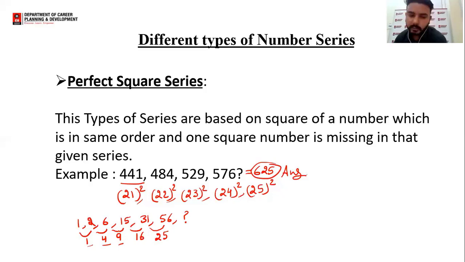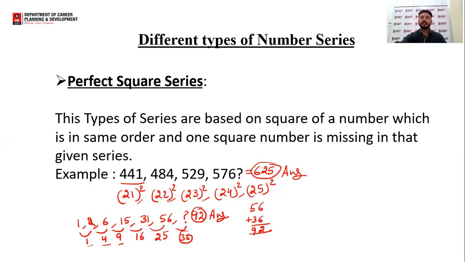So the next number added in this series should be 6 square, that is 36. If I add 56 and 36, the number should be 6 plus 6, 12, 5 plus 3, 8 plus 1, 9, so 92. So the next number of this series should be 92. That means instead of giving a square series directly, the examiner can give us the difference as the square series. I hope it is clear to all of you.